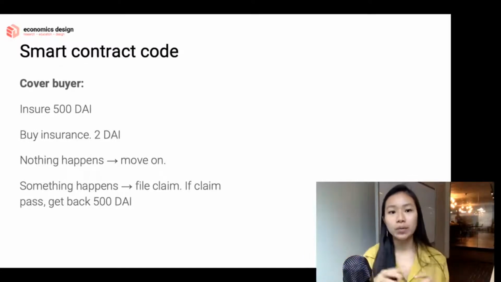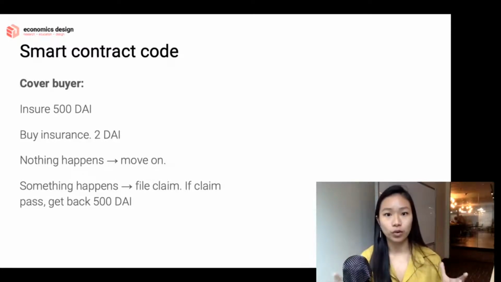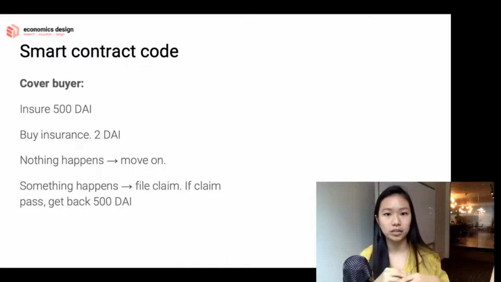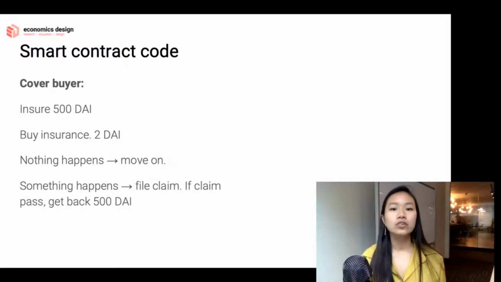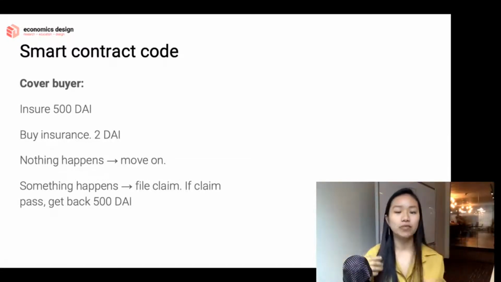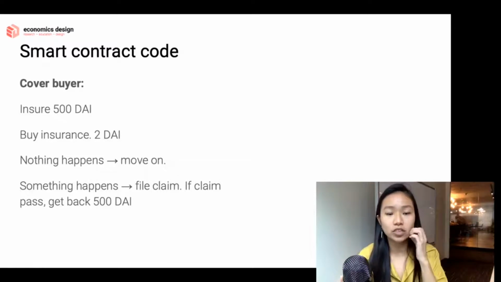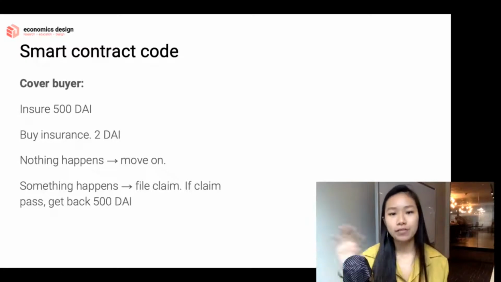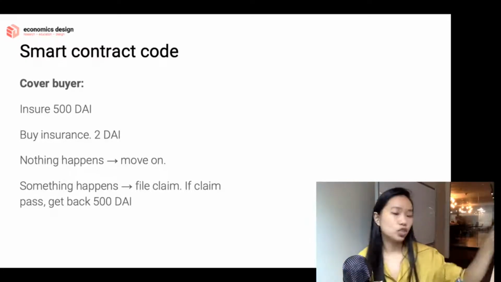So once again, we can only do the internal technical risk, right? Which is the smart contract code. So this will be stuff like a bug happens and then you need to cover that insurance. The insurance covers that bug of the smart contract code. So for example, we take this example of smart contract code, and the cover is where the buyer will buy an insurance cover. So let's say the buyer wants to insure 500 DAI. And because DAI is quite a safe system, I just have to pay insurance of, let's say, 2 DAI. So I will pay the insurance, it goes into the pool. And if nothing happens, I just give my 2 DAI and then continue on with life.